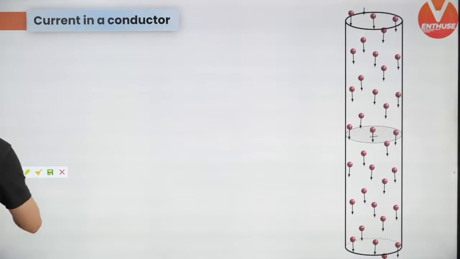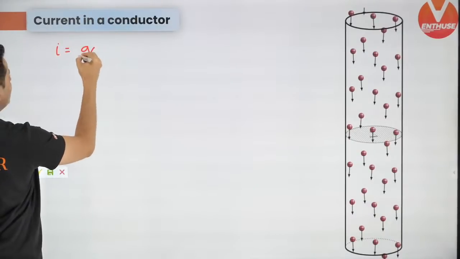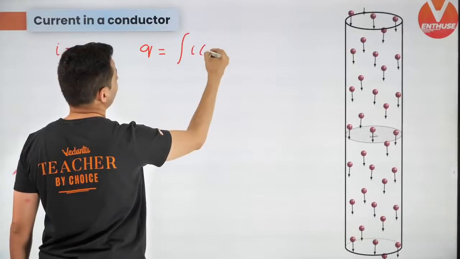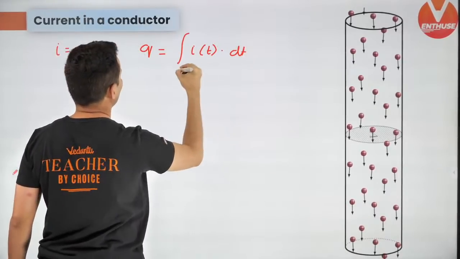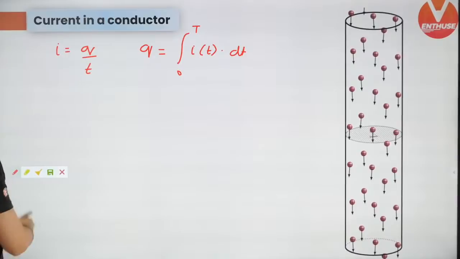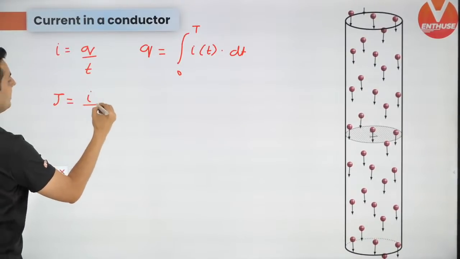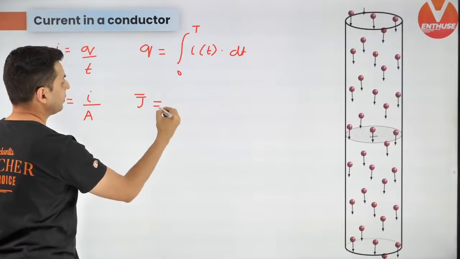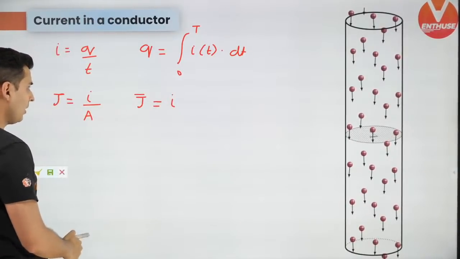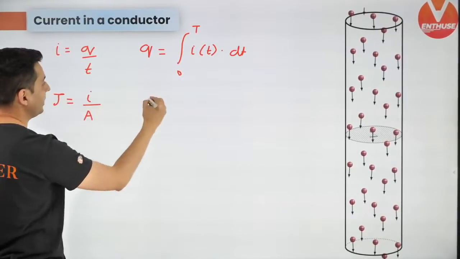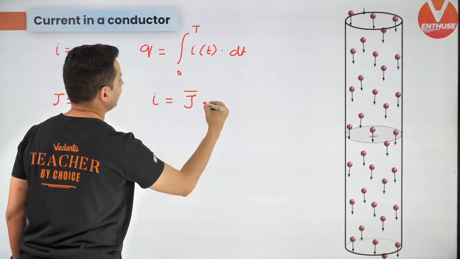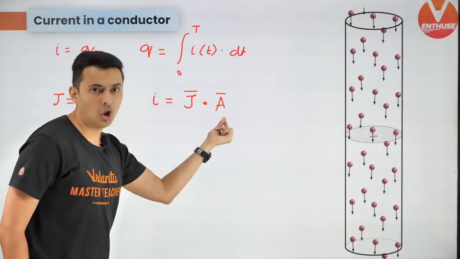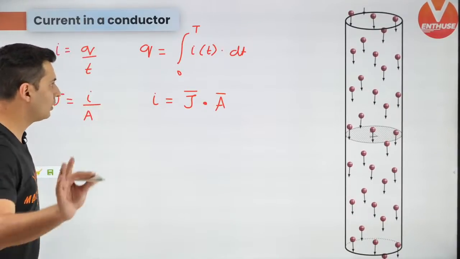Alright, next up, current electricity. Current is charge by time, but if current is a function of time, then integrate that current as a function of time from 0 to t to find the charge which has flown. Next up, current density is current by area of cross section, and J is a vector quantity, so current is actually J vector dot A vector. So if you take area over here, make sure that there is a dot over there. That's how you should remember this formula.